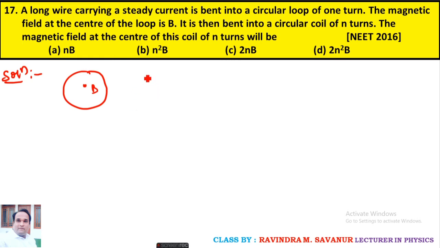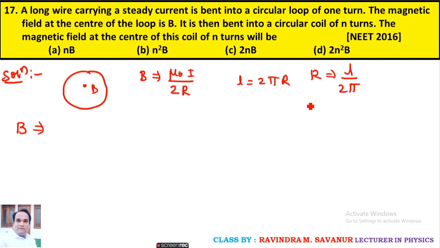So it is bent in circular shape and whose expression is given by mu naught I divided by 2 R. We make two equations here, for 1 turn and for n number of turns. For 1 turn, L is 2 pi R, or R can be given by L upon 2 pi.